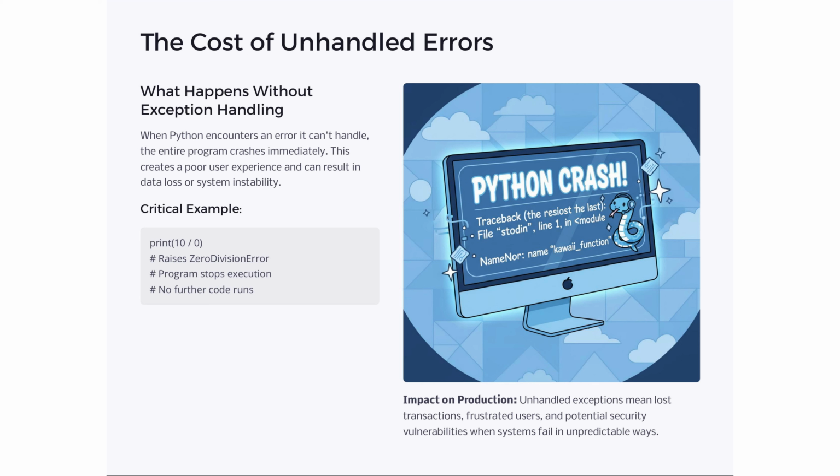Unhandled errors, like a ZeroDivisionError from print(10 / 0), halt program execution, leading to crashes. This disrupts user experience, risks data loss, and causes system instability. In production, unhandled exceptions can result in lost transactions, user frustration, and security vulnerabilities due to unpredictable system failures.